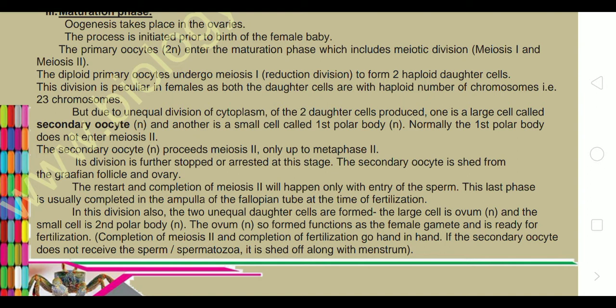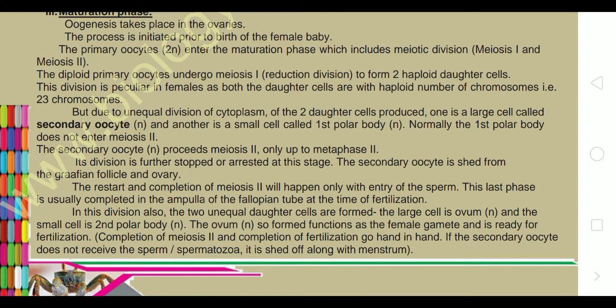When the female body was in the baby form, only the first meiotic division takes place. The primary oocyte undergoes meiosis 1, and the division is peculiar in females: one haploid cell is large in size and the other is small in size. Both are haploid in nature.